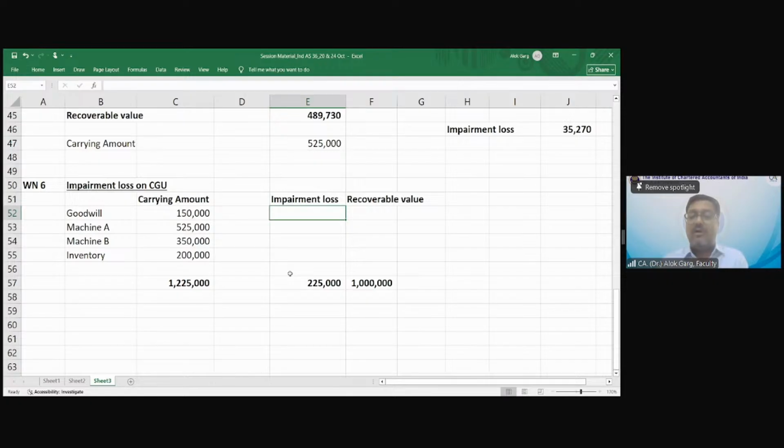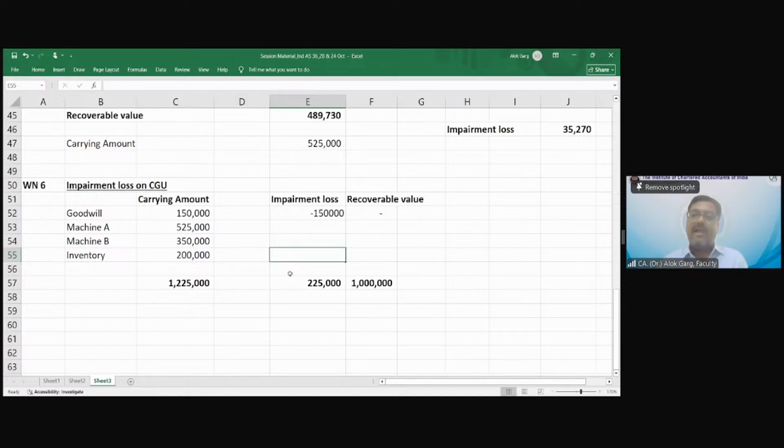So first, from 2,25,000, the whole 1,50,000 goes to goodwill. Goodwill will become 0. Now what is my remaining impairment loss? 75,000 is what is left. How to allocate this 75,000? Should I allocate anything to inventory?